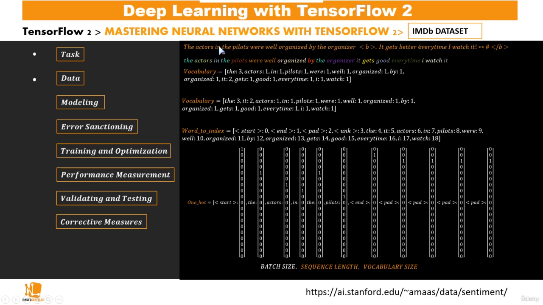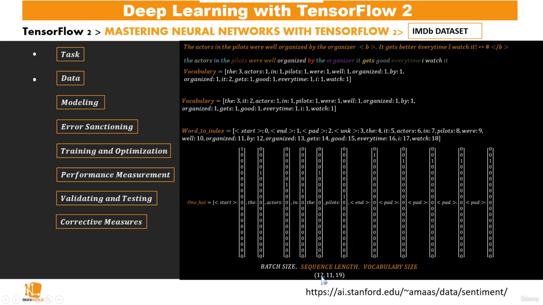We've seen this already, working with batch gradient descent instead of just simple gradient descent, so we add this dimension to say that we have a batch size. Suppose we have a batch size of 12. For each of these, we have a sequence length of 11 and then a vocabulary size of 19, which is what we're seeing here.